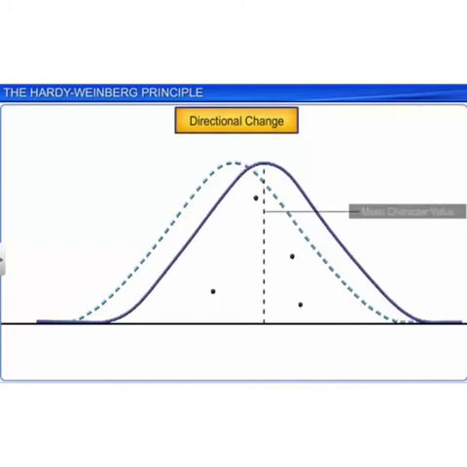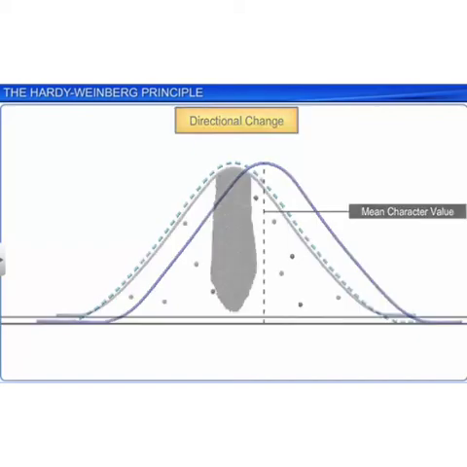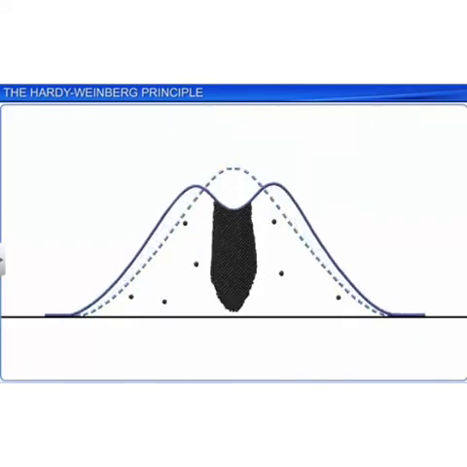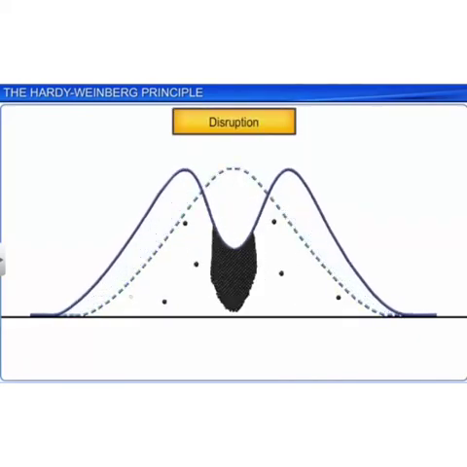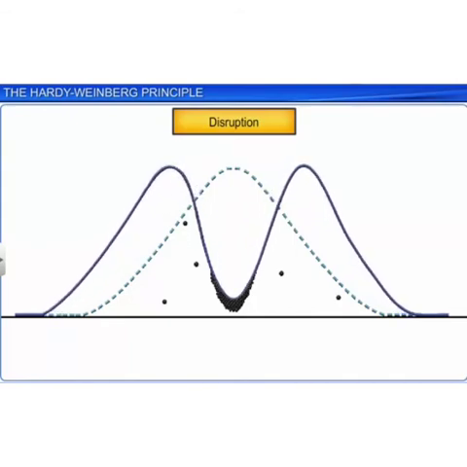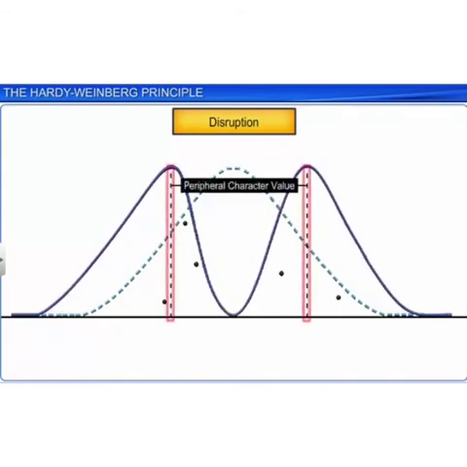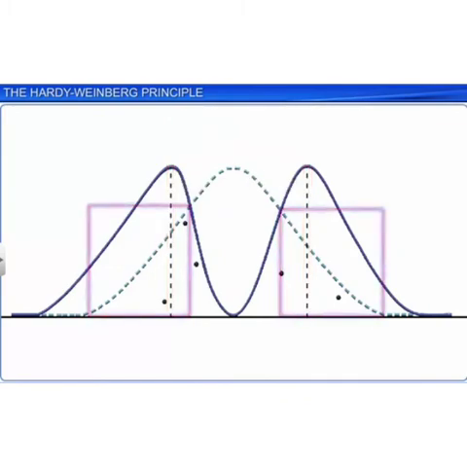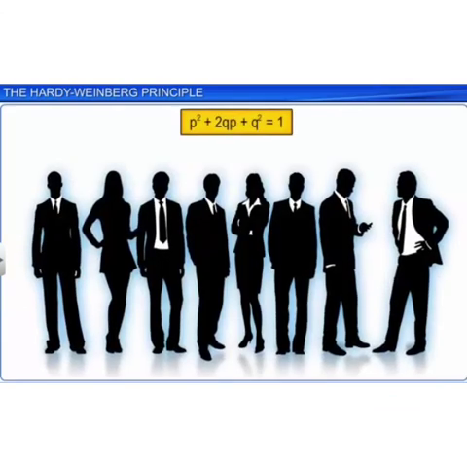If the peak shifts in one direction from the mean character value, then a directional change will be there. But if you see two peaks, it shows that two different phenotypes are getting better chances of survival than the other.